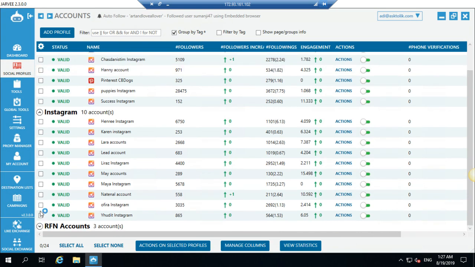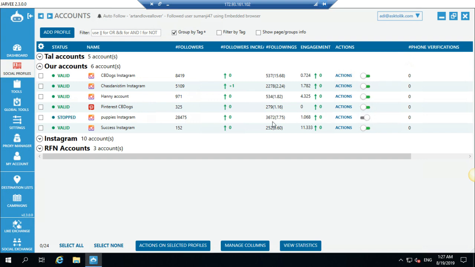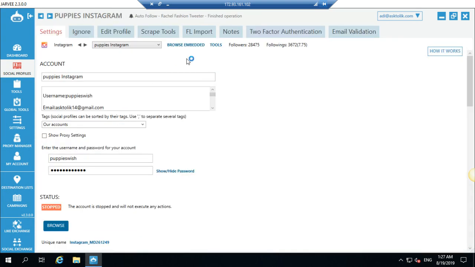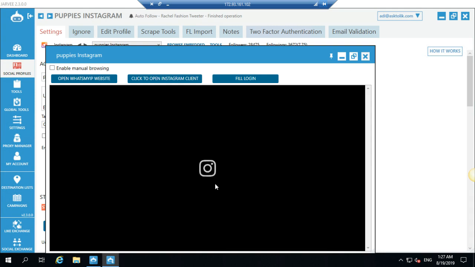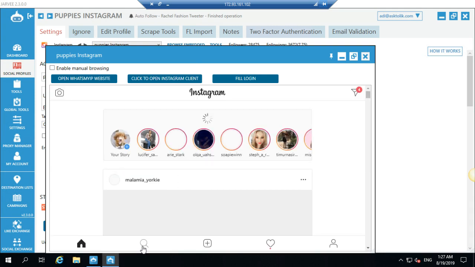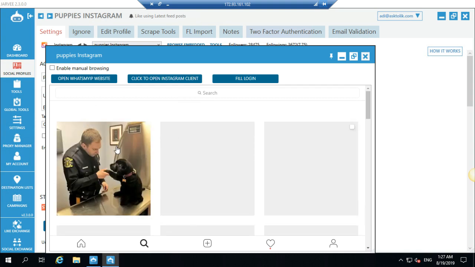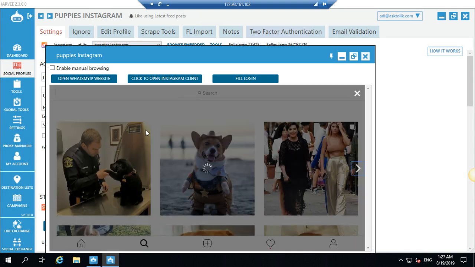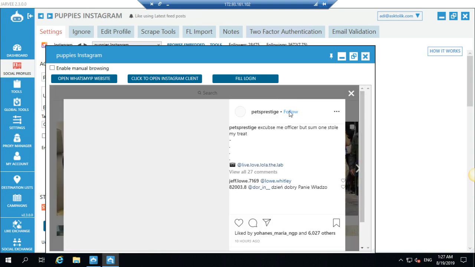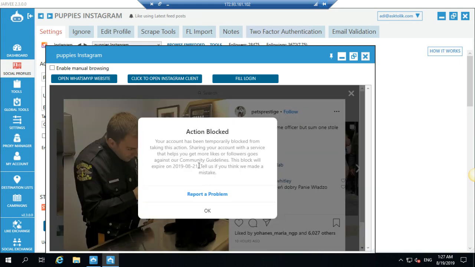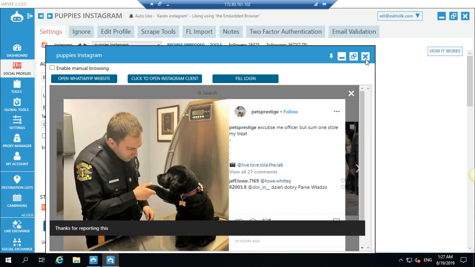Okay, and then you can just turn it off. And then I go here and I do the browse embed. And you can see I will try to do some action. I go to the explore feed. I will go to this post randomly. I do follow and I'm blocked until the 21st of August. Okay, I am blocked. I will report a problem and it's really that I cannot do the action at all.